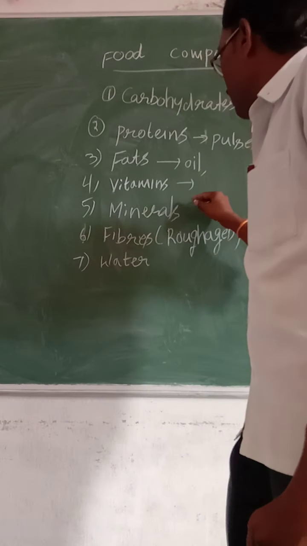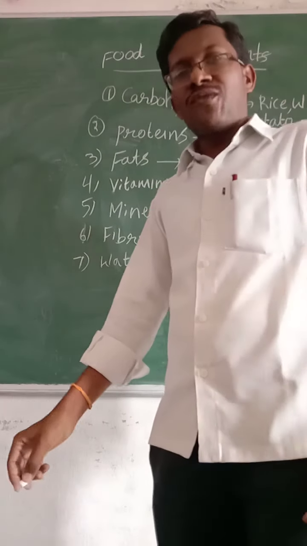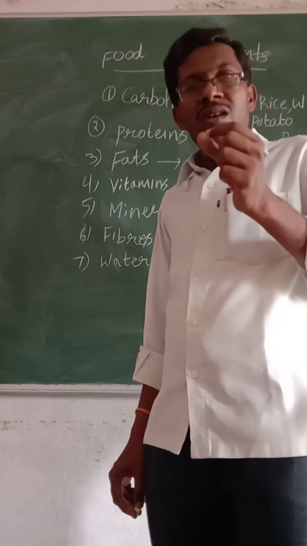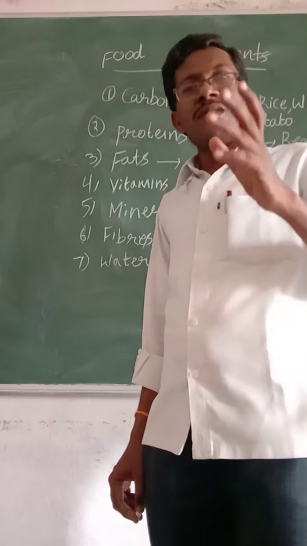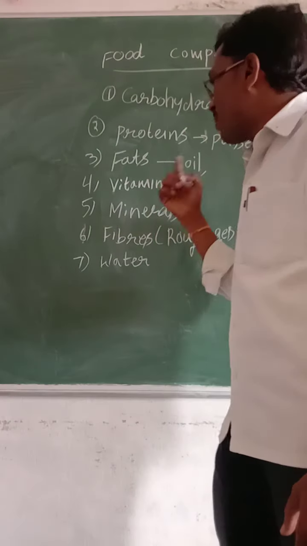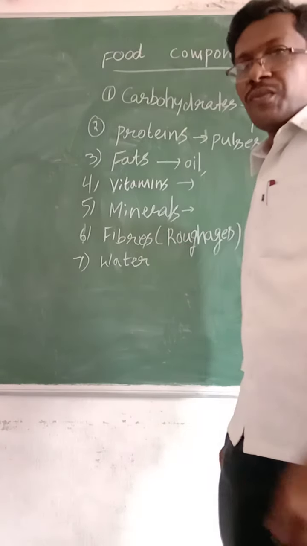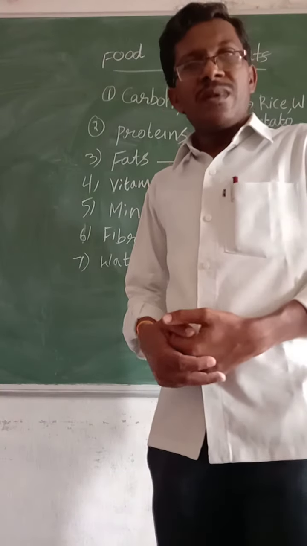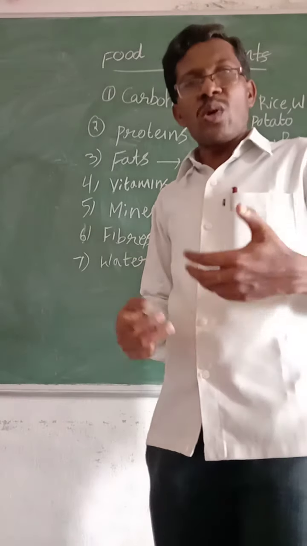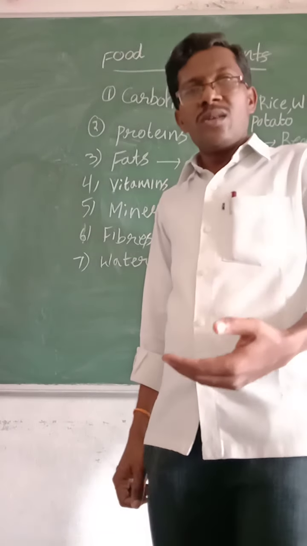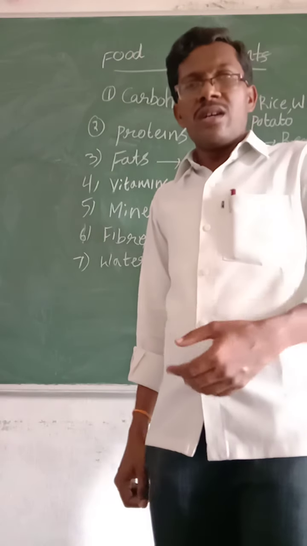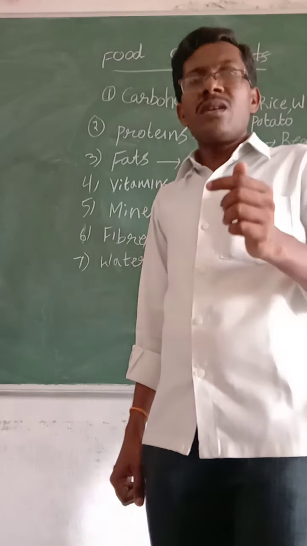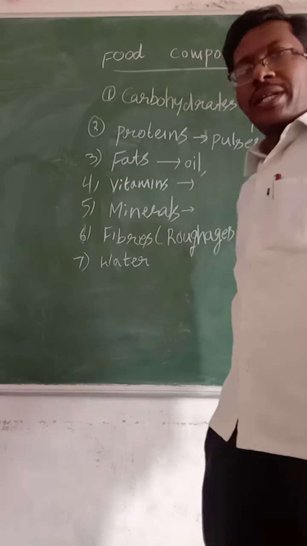Next one, minerals. Where do we get minerals from? So we get minerals from the vegetables, leaf vegetables, and fruits. So these are the source of the minerals. Milk also has some minerals. Mainly, daily we eat sodium chloride, rock salt, that is also called table salt. Salt we eat, we add salt in our curries, different food items, no? So salt is an important food component in our diet.